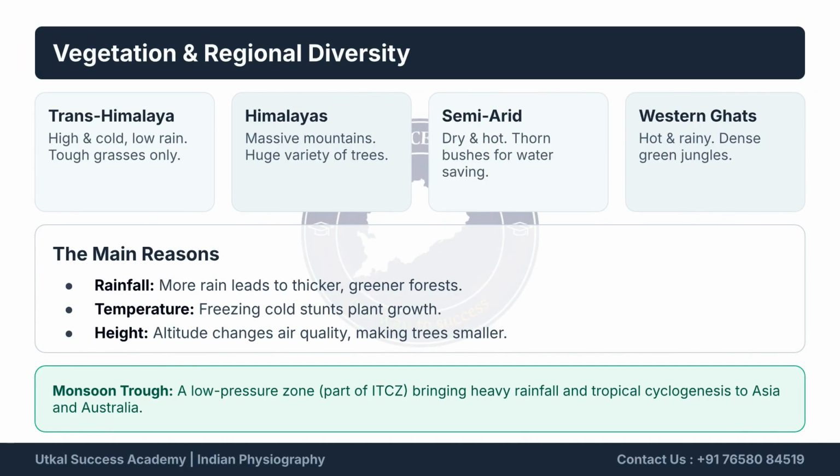The vegetation across India is determined by rainfall, temperature, and height. Areas with more rainfall, like the Western Ghats, have dense forests. Freezing temperatures in the Trans-Himalayas support only tough grasses. Altitude changes impact tree size, illustrating the link between climate factors and regional biodiversity.